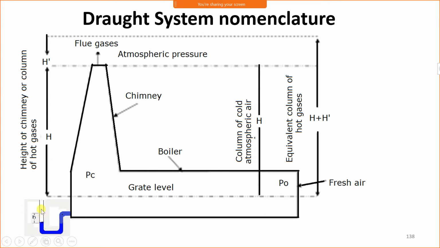This is a U-tube manometer. The U-tube manometer records the pressure difference between atmospheric air and the flue gas, which is represented by small h. Small h is the draught produced in mm of water. Pressure difference is nothing but a draught. This small h represents the draught in mm of water column.